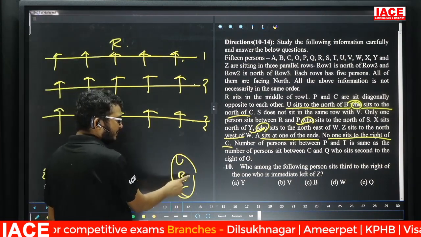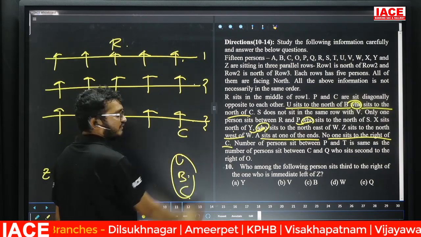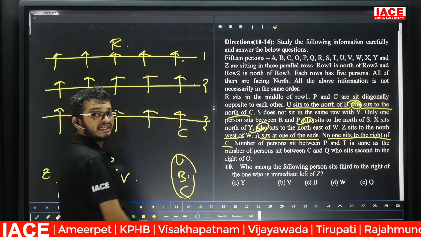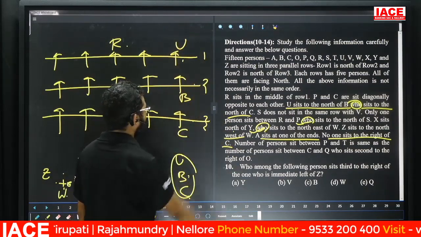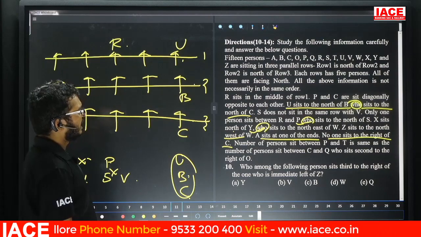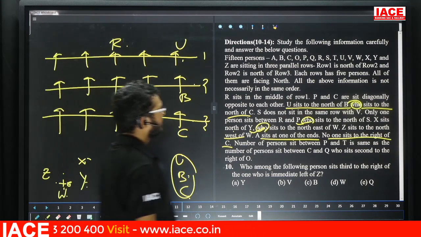But U is north of B, and B is north of C. Then that is the possibility for C. No one sits to the right of C. Now B is north of C. Next, U is north of B. Yes. Now friends, check here.